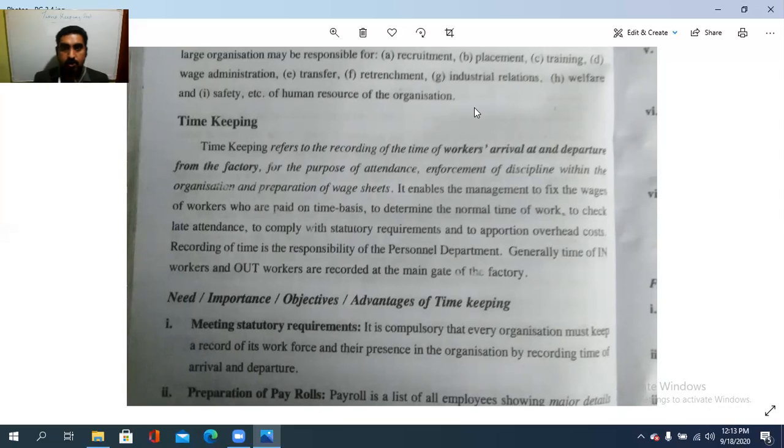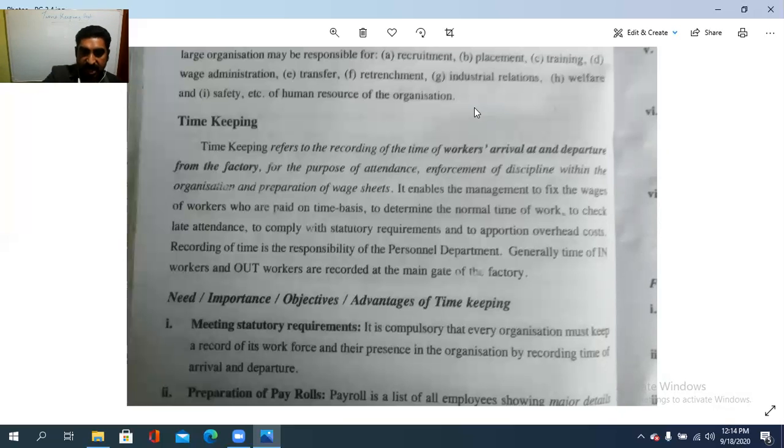It enables the management to fix the wages of workers who are paid on a time basis, to determine the normal time of the work, to check late attendance, to comply with statutory requirements, and to apportion the overhead cost. The time in and time out of the workers are to be recorded at the main gate of the factory.